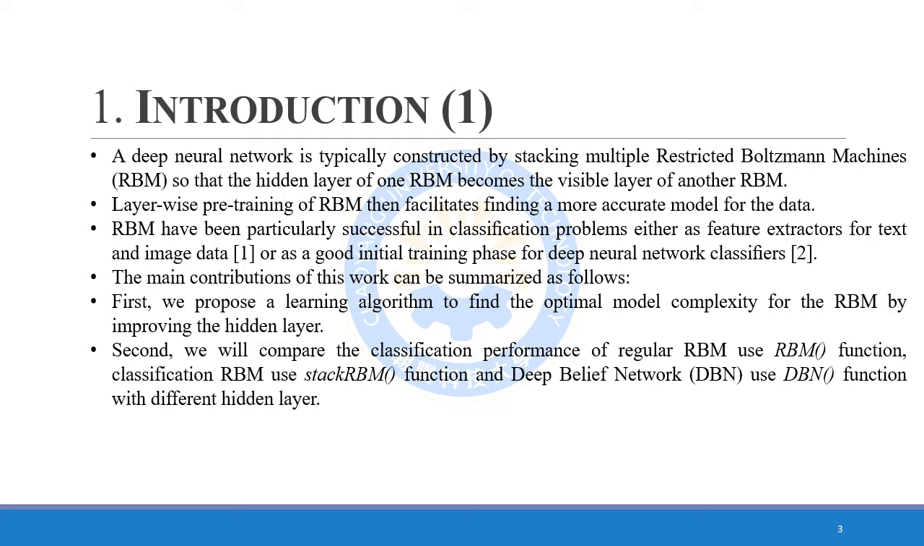The main contribution of this work can be summarized as follows. First, we propose a learning algorithm to find the optimal model complexity for the RBM by improving the hidden layer. Second, we will compare the classification performance of regular RBM using the RBM function, classification RBM using the stack RBM function, and deep belief network using the DBN function with different hidden layers.